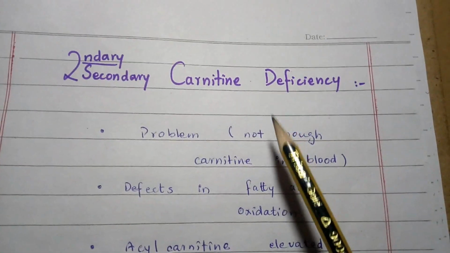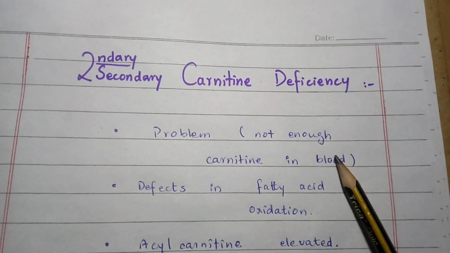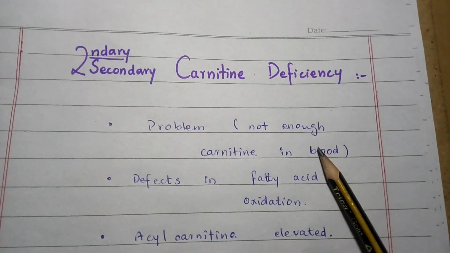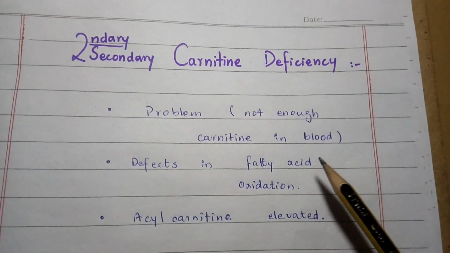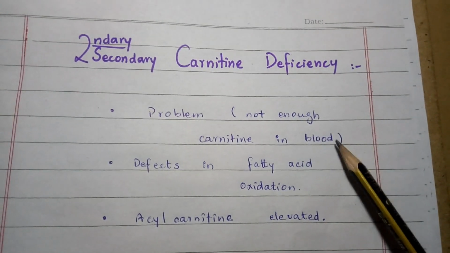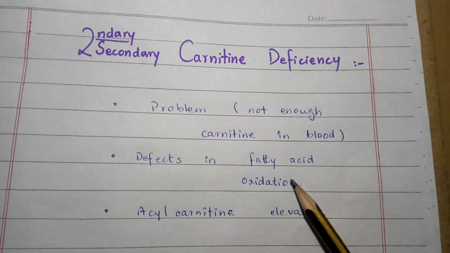Secondary carnitine deficiency. In this case, there is not a problem getting carnitine into the cell. Instead, the problem is that there is not enough carnitine in the blood. Secondary carnitine deficiency is more common compared to primary carnitine deficiency. It results in a defect in fatty acid oxidation.